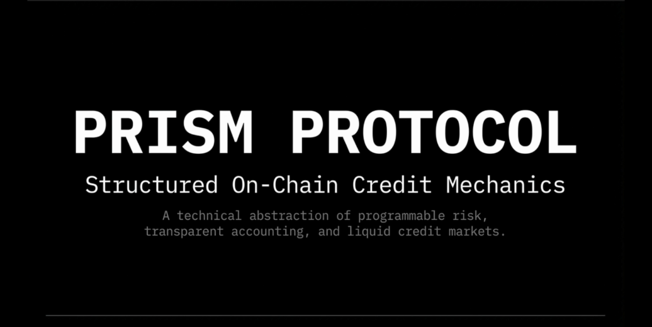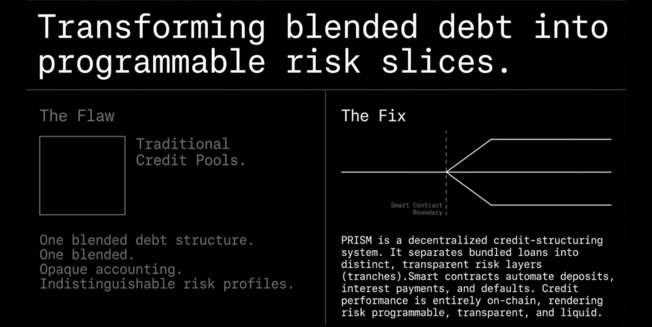Prism changes that completely. Prism stands for Programmable Risk Income Structure Market. Its core idea is simple. Instead of treating credit as one single asset, Prism splits it into different layers of risk and rewards, allowing investors to choose explicitly how much risk they want to take.